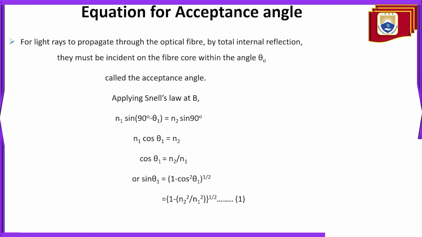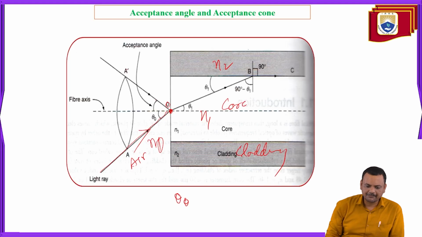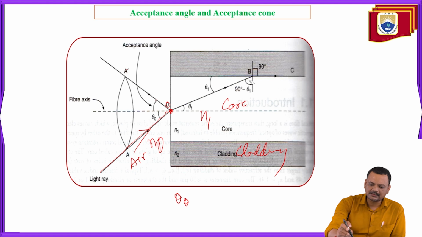For a light ray to propagate through the optical fiber by total internal reflection, it must be incident on the fiber core within the angle theta naught, called the acceptance angle. Now apply Snell's law at point B. After refraction, let's suppose this angle is theta 1, then this alternate angle also becomes theta 1.